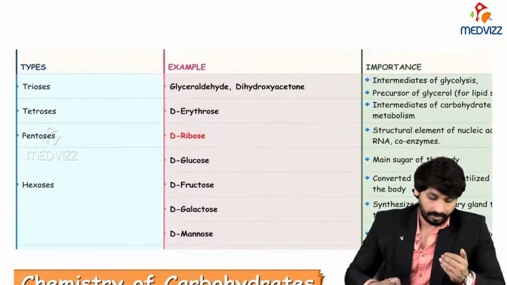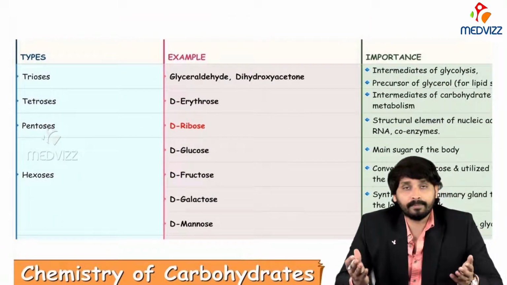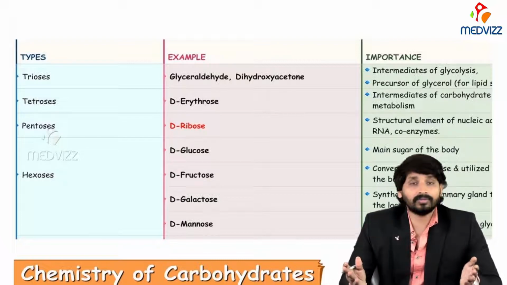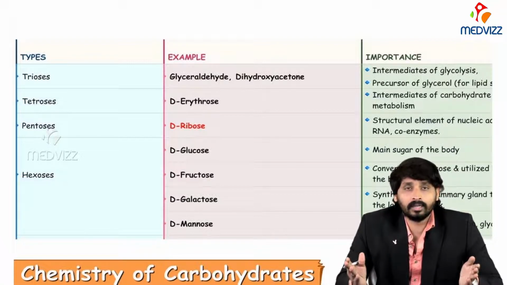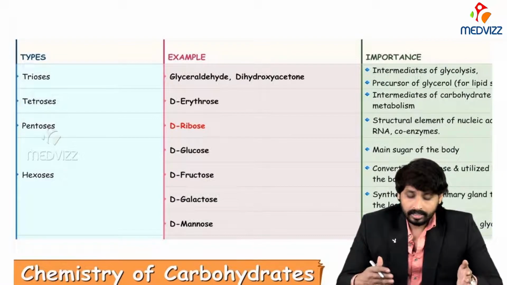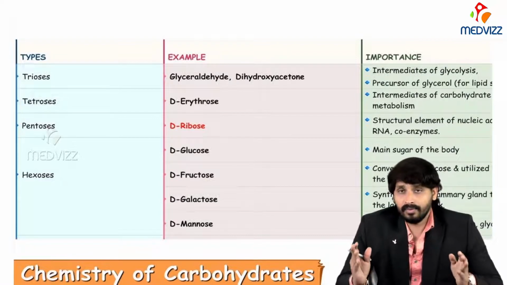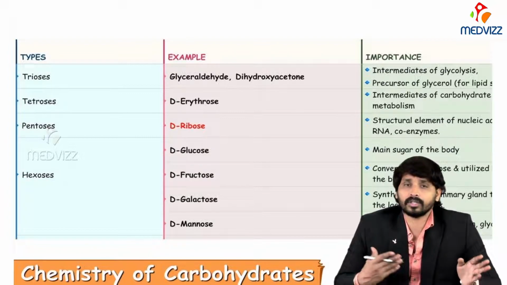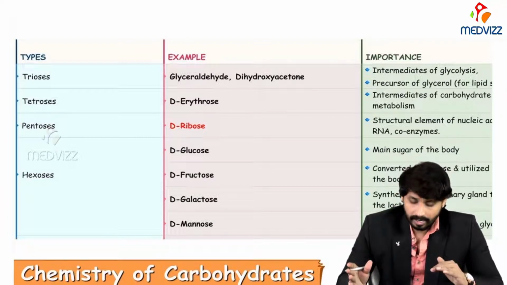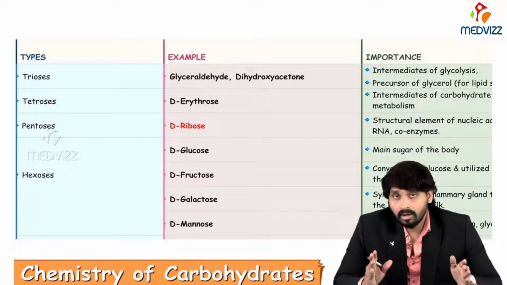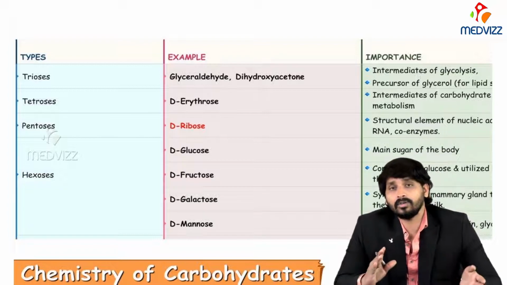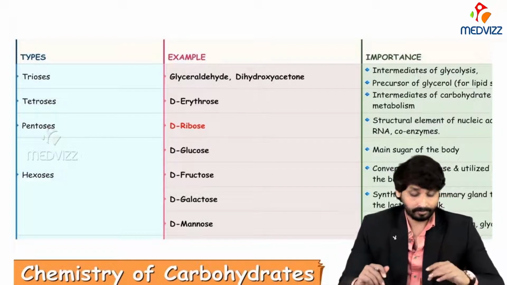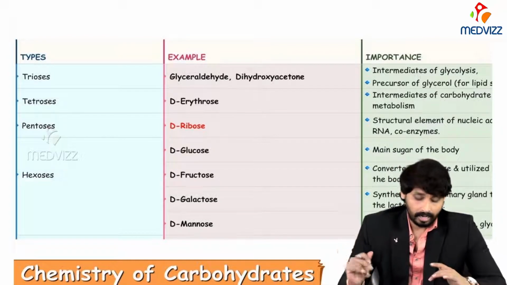We have given examples for trioses, aldoses and ketoses, right? The biological importance of trioses is that they are intermediates of glycolysis. If you go through the pathway of glycolysis, you will get glyceraldehyde 3-phosphate and dihydroxyacetone phosphate. And this glyceraldehyde is converted to the alcoholic form, glycerol, which is the starting substance for synthesis of lipids, and they will be stored in the adipose tissue.